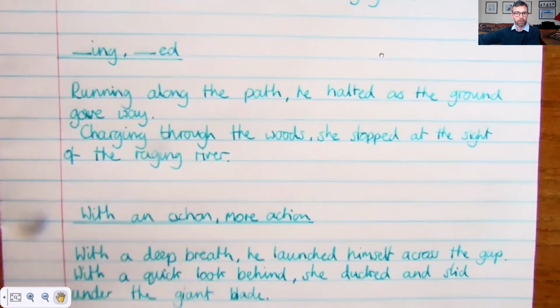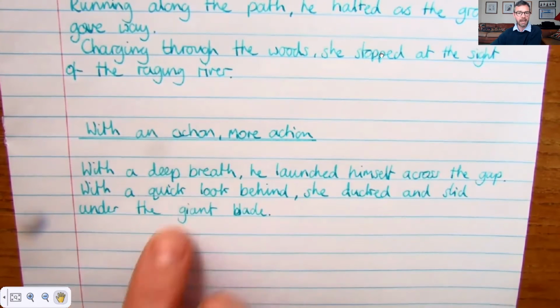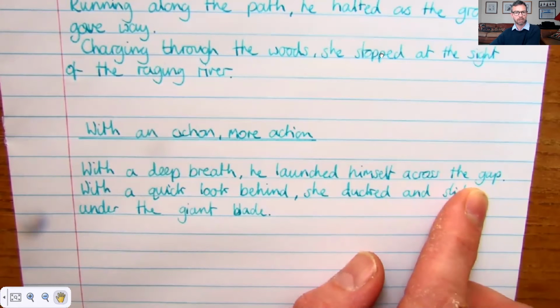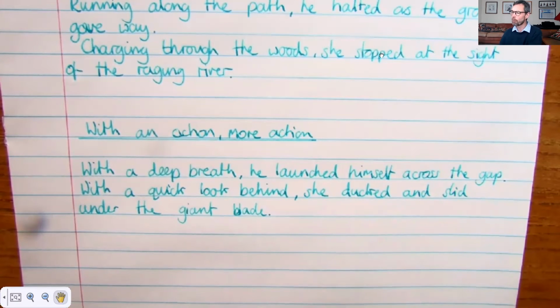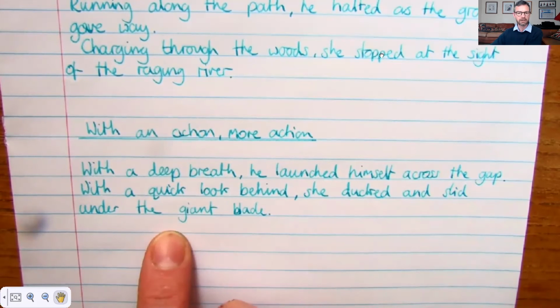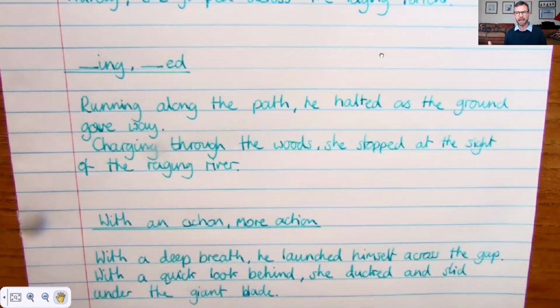And the last one, with an action, more action. So this one starts with a subordinate clause at the beginning there. With a deep breath, he launched himself across the gap. So we've got an action, and then we've got more action, our main clause there. Another one: with a quick look behind, she ducked and slid under the giant blade. So those are the different types of sentences I want you to have a go at trying to use today. So see how you get on with that.